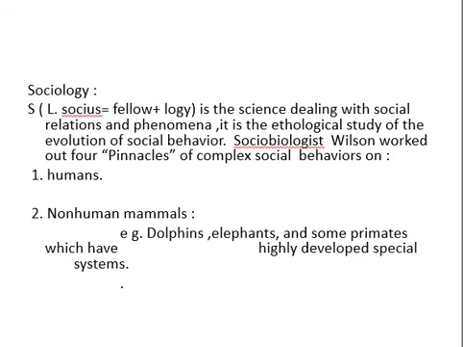The well-known sociologist Wilson worked out four pinnacles, that is, avenues or different subdivisions of complex social behaviors. Behavior of humans and non-human mammals, for example dolphins, elephants, aquatic mammals, and some primates which have highly developed social systems and behaviors.